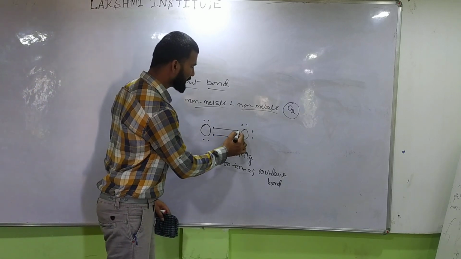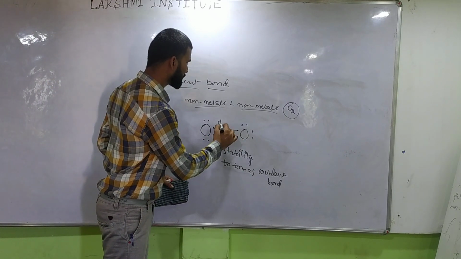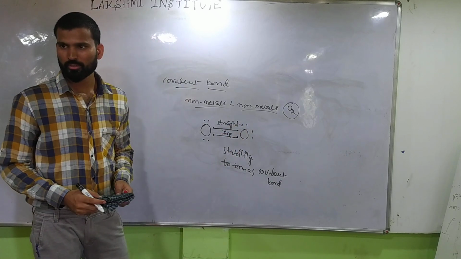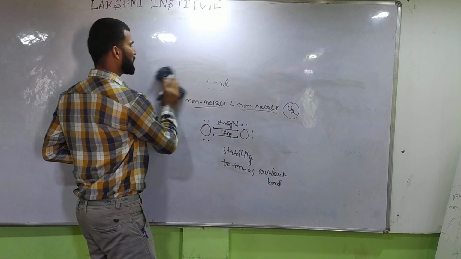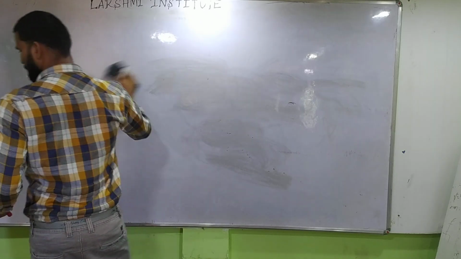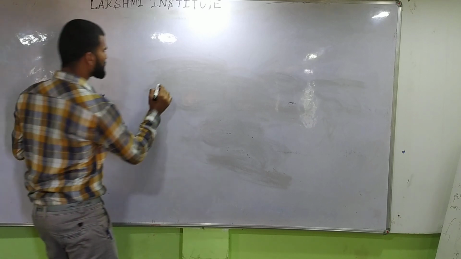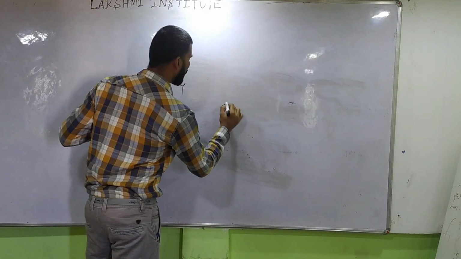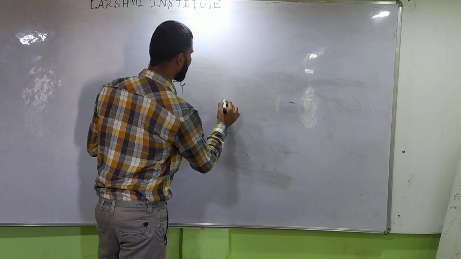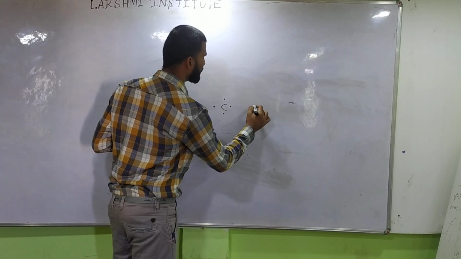We represent the shared valence electrons with a straight line. Understood? I'll give you another example: CH4. How many valence electrons does carbon have? 4. We know it has 4 valence electrons. Hydrogen has how many? 1.